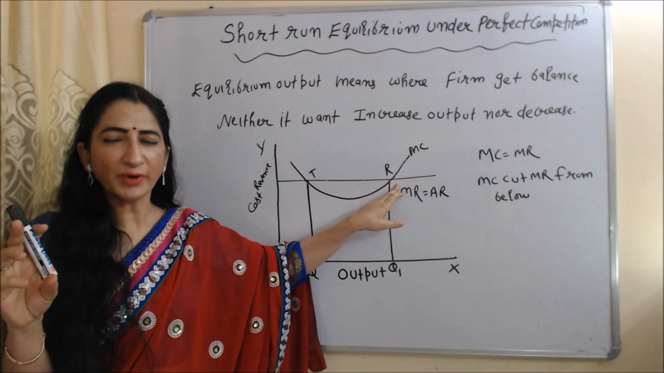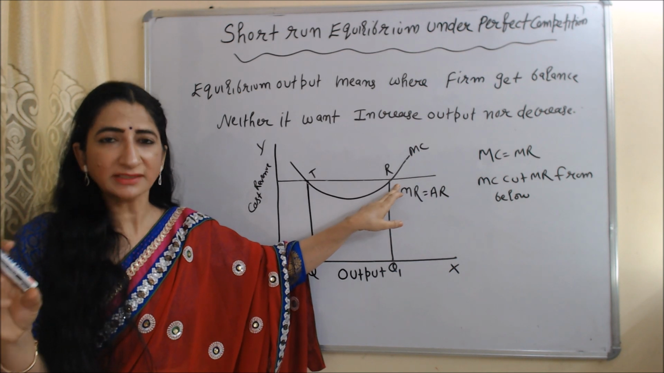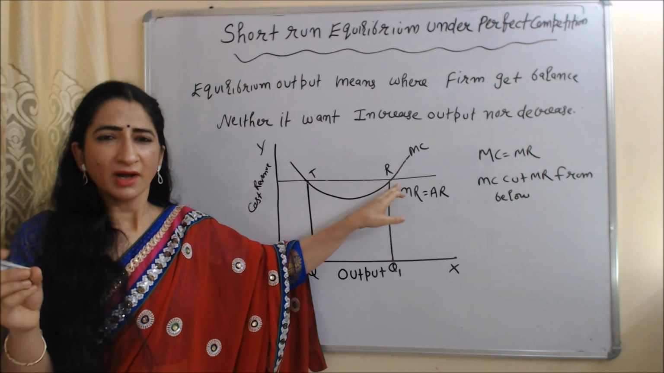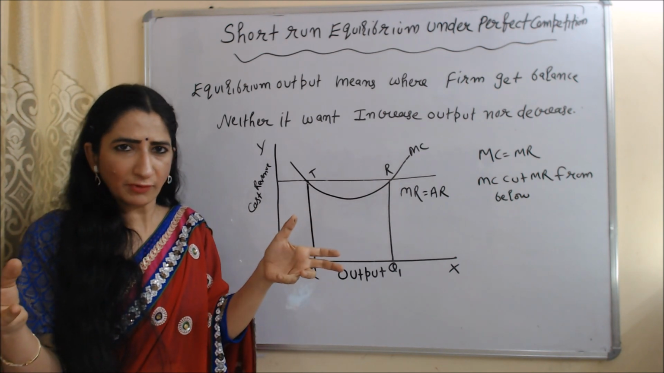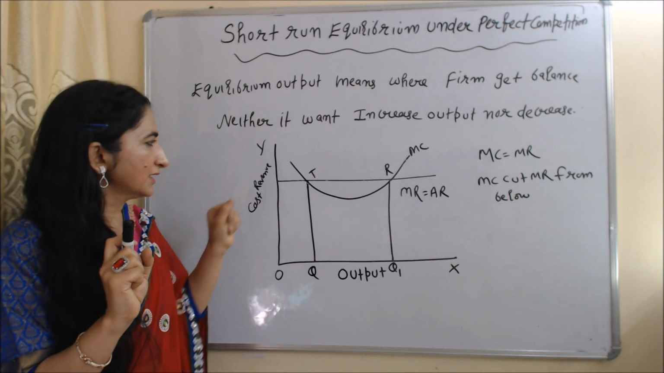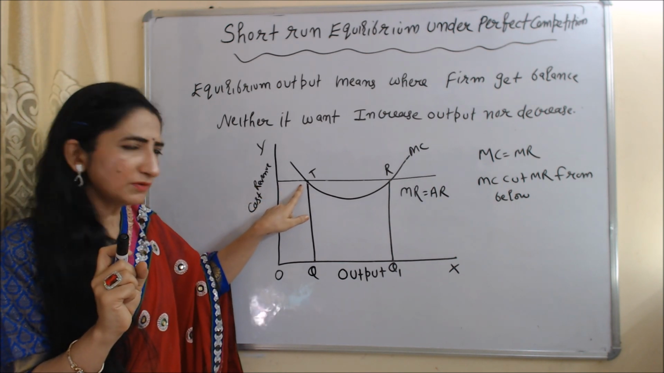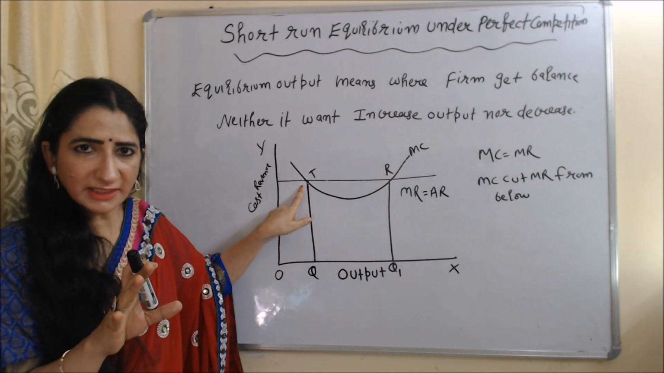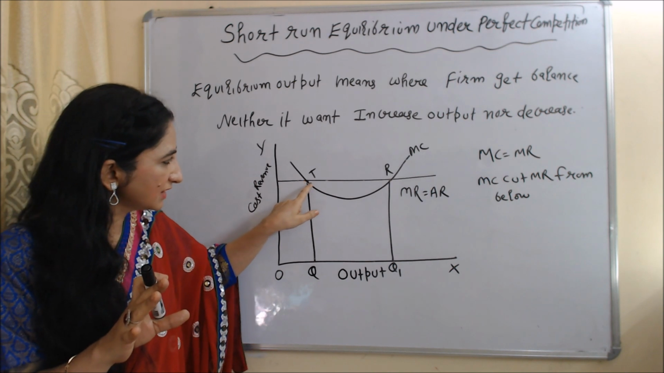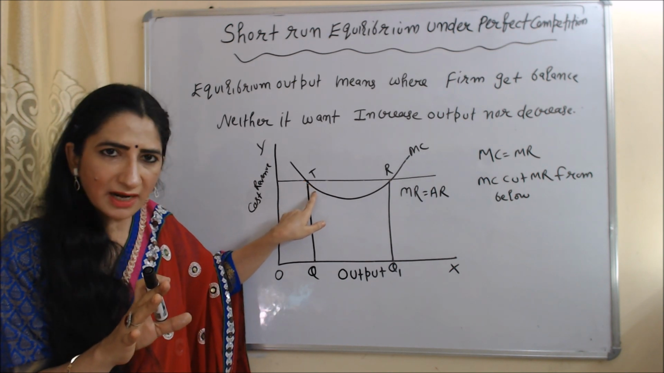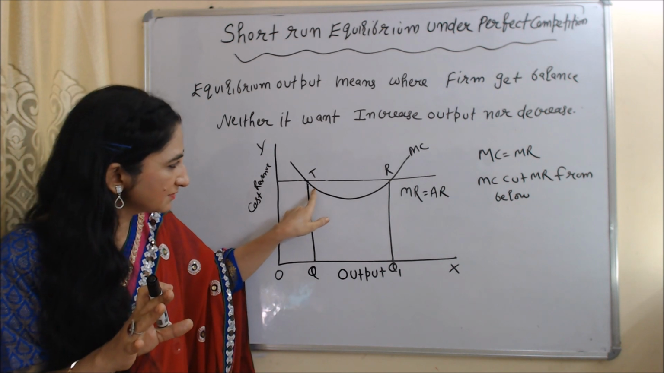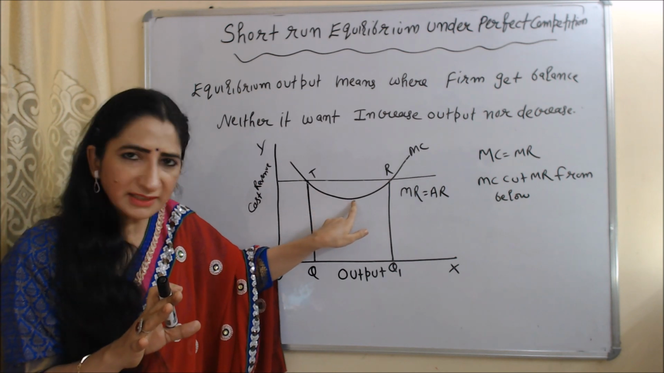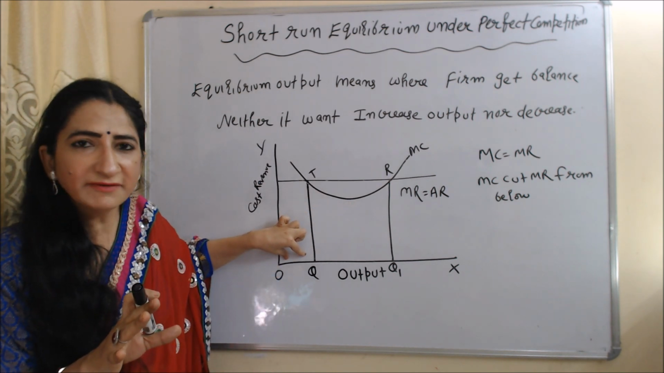At this equilibrium point, our both conditions are satisfied. MC equal to MR plus MC cut MR from below. What does mean by MC cut MR from below? Now please listen carefully. At this T point, MC don't become equal to MR by cutting from below. That's why this is not our stable equilibrium point. You can see after T point, our MC has not started increasing yet. You can see MC is still decreasing. You can see this is MR curve and this is MC curve. MC is still decreasing. So OQ cannot be equilibrium output.